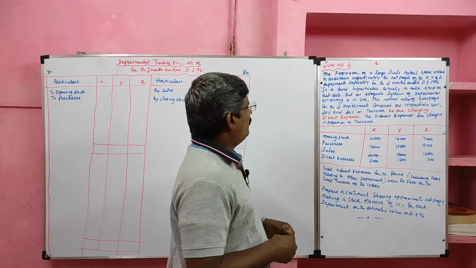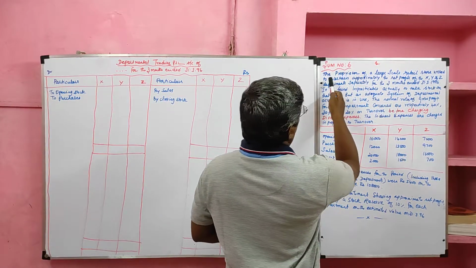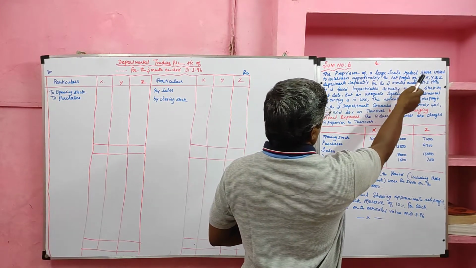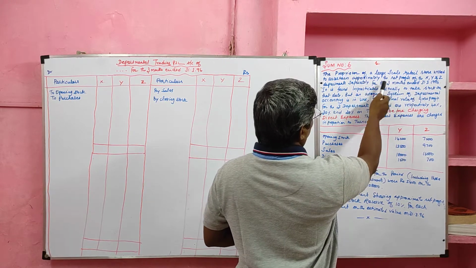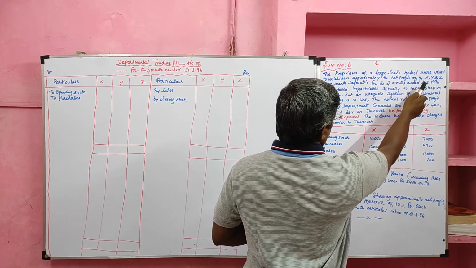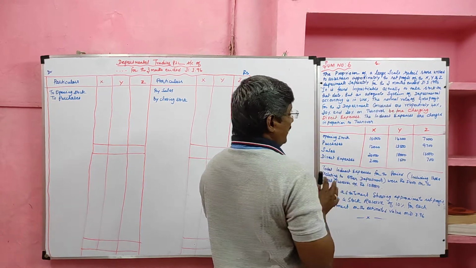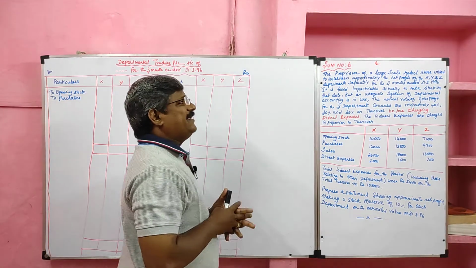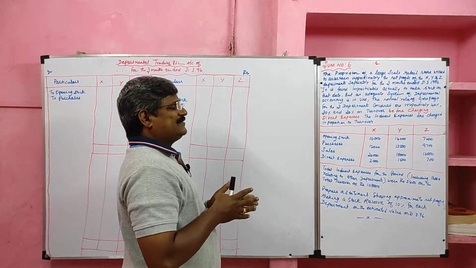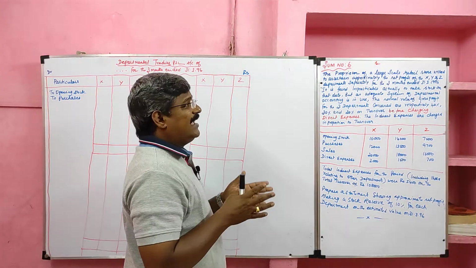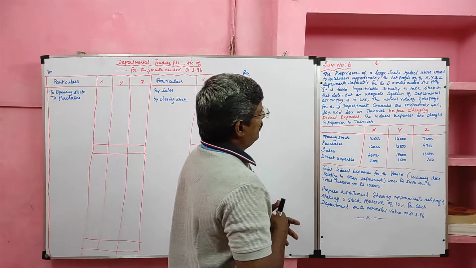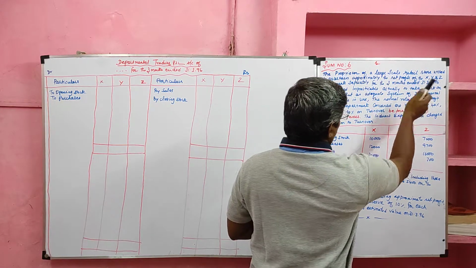Look at the problem. Sum number 6. The proprietor of a large scale retail store wished to ascertain approximately the net profit of Department X, Department Y and Department Z separately for the three departments. Here they are asking us to find the net profit of Department X, Department Y and Department Z separately for the year ended 31st March 1996.